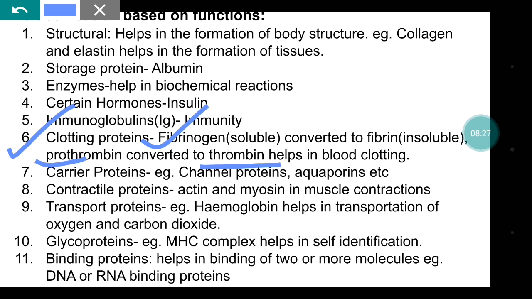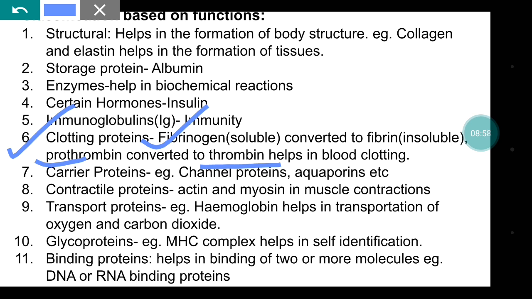Now the glycoproteins. The MHC complex helps in self-identification. You might have heard about organ transplants. It is very crucial to match the donor and recipient blood as well as the histocompatibility complex, so that the recipient can accept the foreign organ as its own.